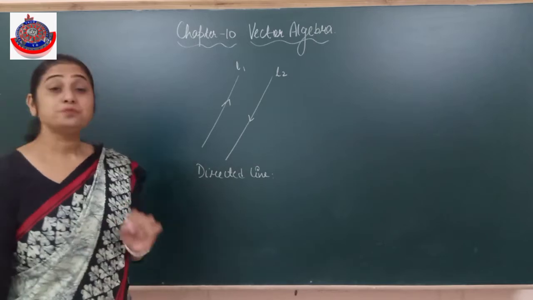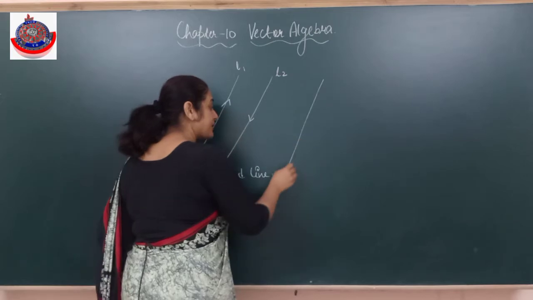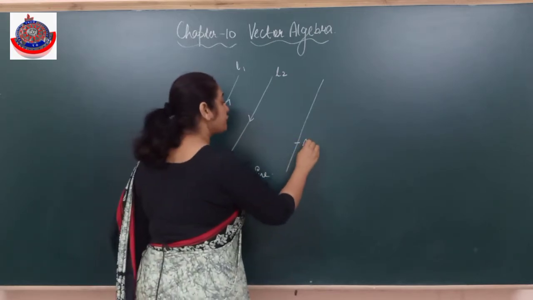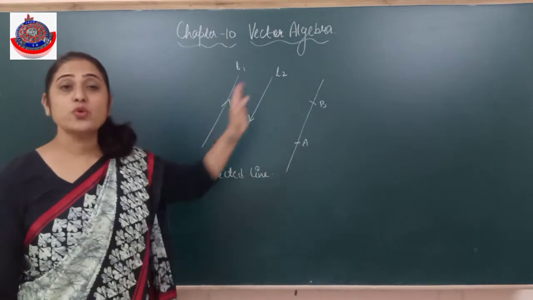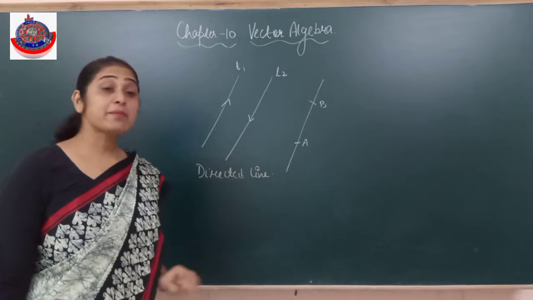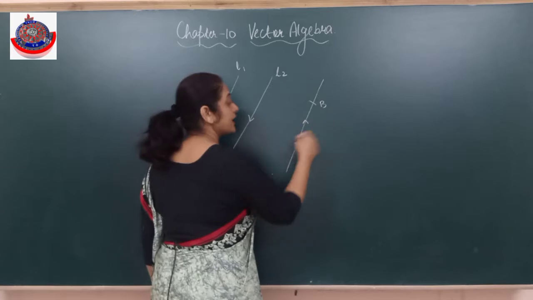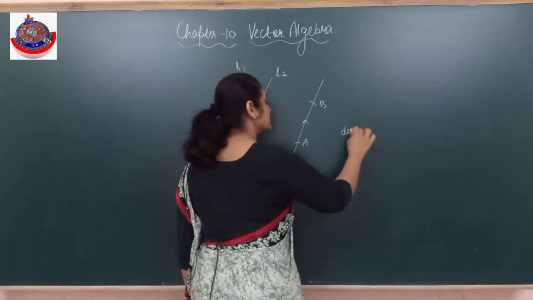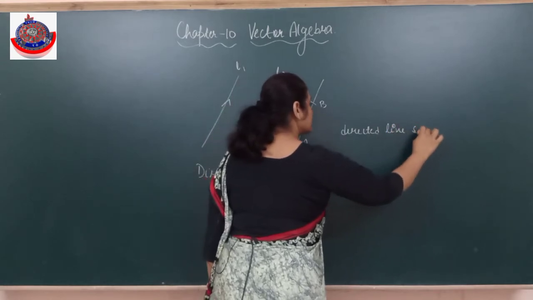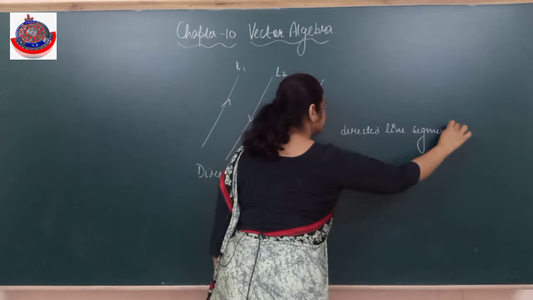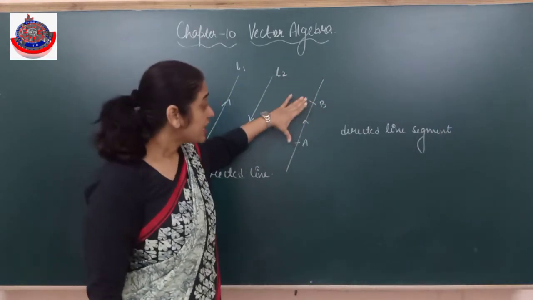Now we did line segment also. When does a line become a line segment? When I have a fixed starting and an ending point. Line means endless, either it's going this way or this way. Line segment means it has a starting point and an ending point. So this is AB, a directed line segment. That means it has a direction as well as it is a segment.